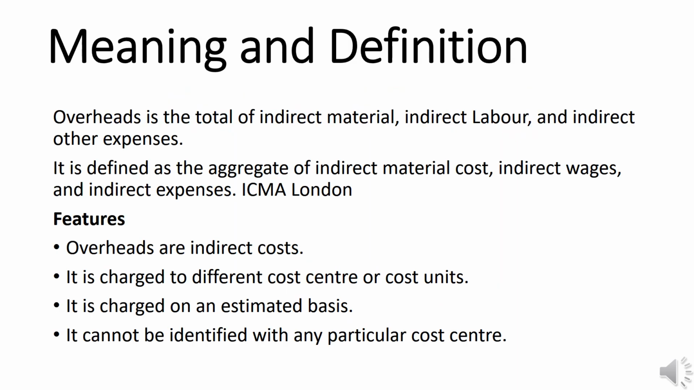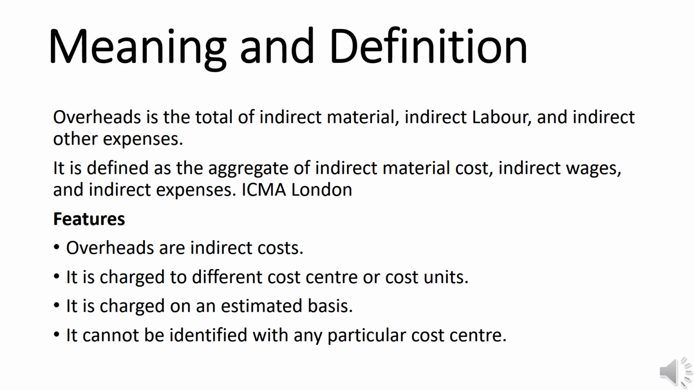In this slide, we can see the meaning, definition and features of overheads. What is overhead? Overhead constitutes an important part of total cost, which includes material cost, labor cost and expenses cost. Overhead is also known as on-cost or burden cost, and it can be defined as the aggregate of indirect material cost, indirect wages and indirect expenses, as per ICMA.